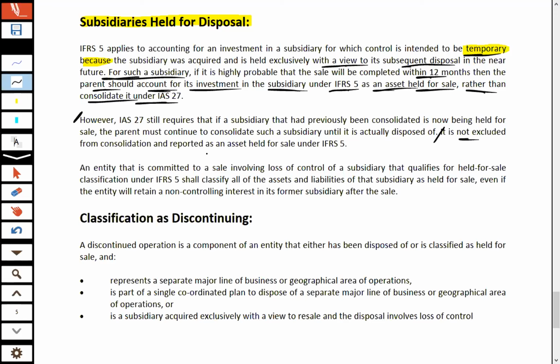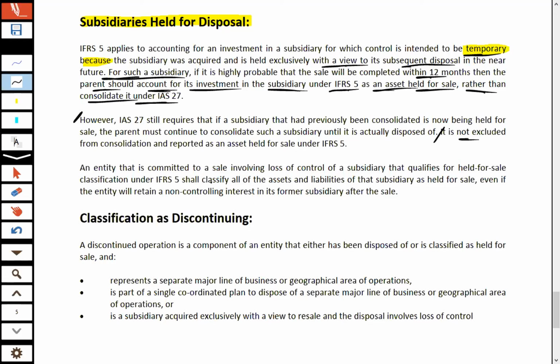It is not excluded from consolidation and reported as an asset held for sale under IFRS 5. So keep in mind, if you have held a subsidiary investment for a long period of time and you intend to sell it, until its actual disposal you shall continue to consolidate its results with the parent company.